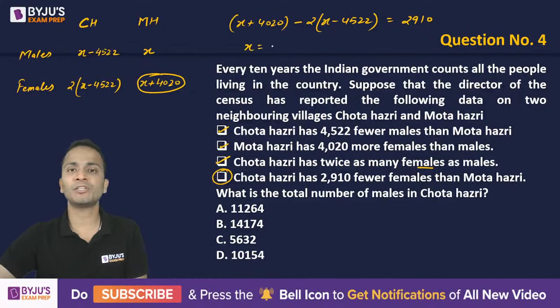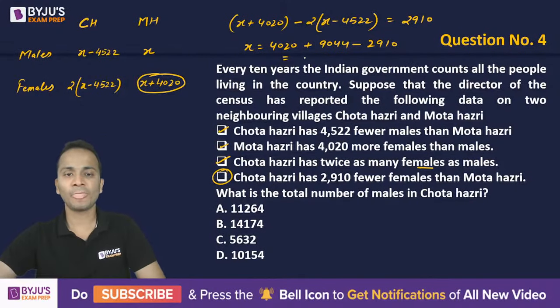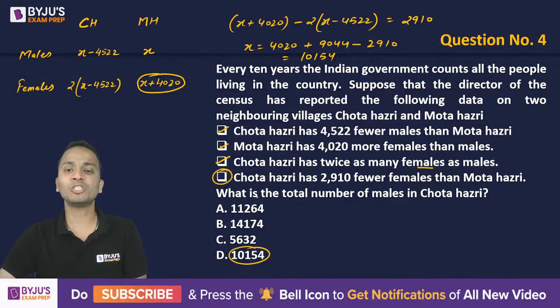So I'll write the expression for x. It will be 4020 plus 9044 minus 2910. So this will be the value of x that you will get. Can anyone help me with the value of x? So I believe it will be 10154, the fourth option, but that may not be the answer. That is not necessarily so.